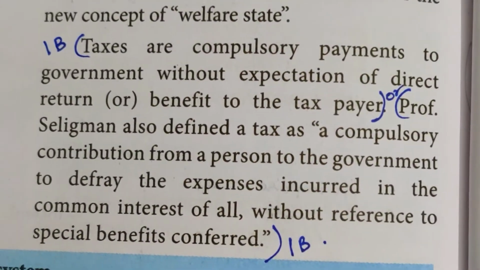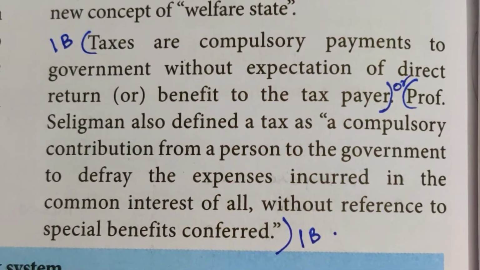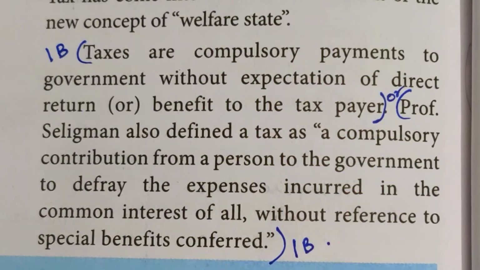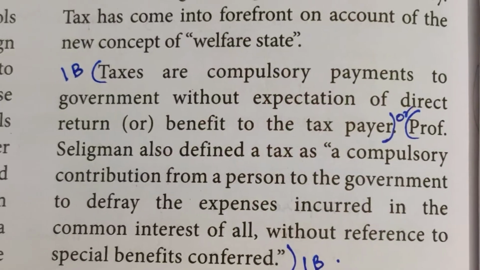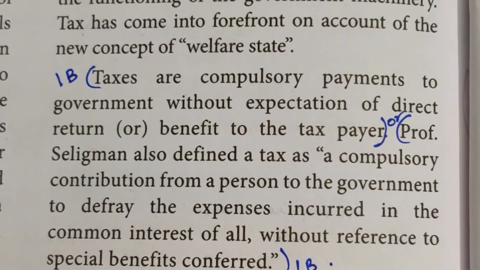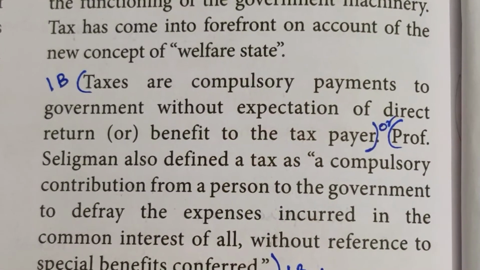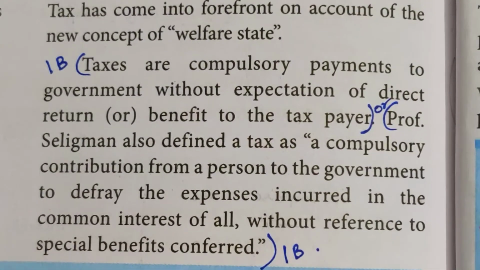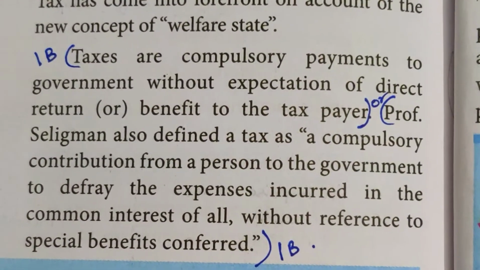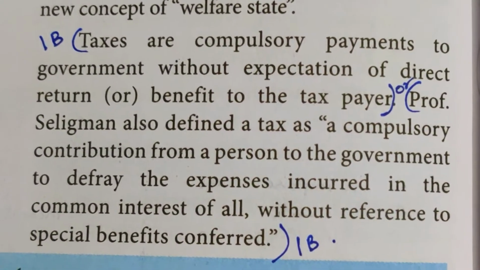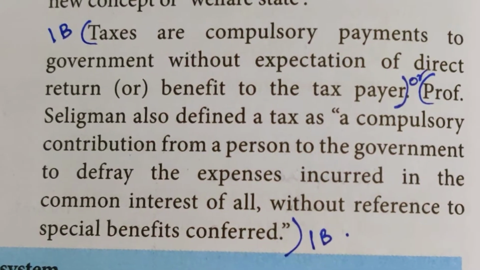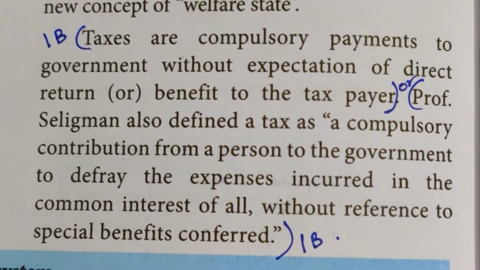Taxes are compulsory payments to the government without any expectation of direct return or benefit to the taxpayer. Or, as Professor Seligman defined, a tax is a compulsory contribution from a person to the government to defray the expenses incurred in the common interest of all, without reference to the special benefits conferred.